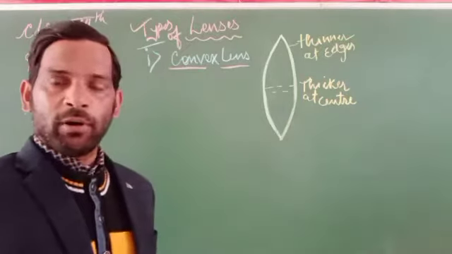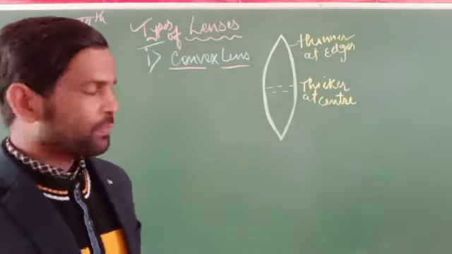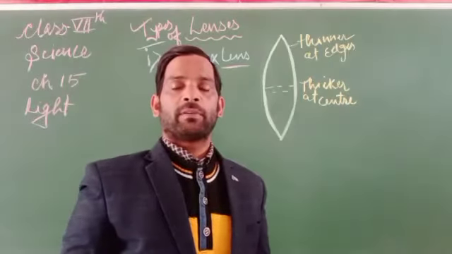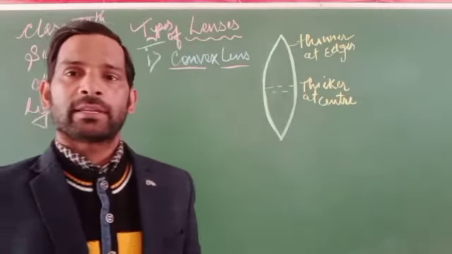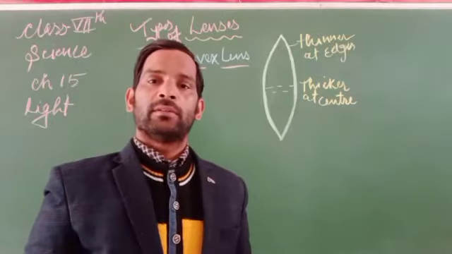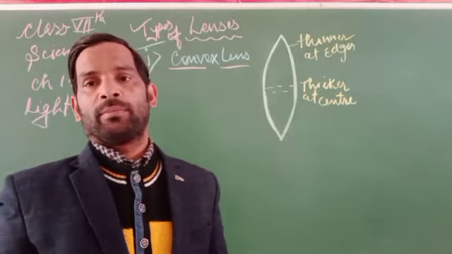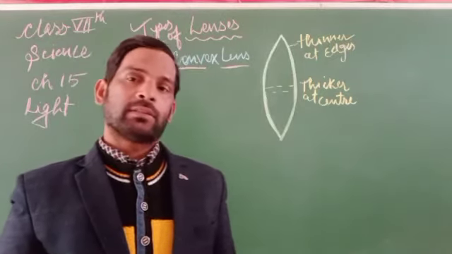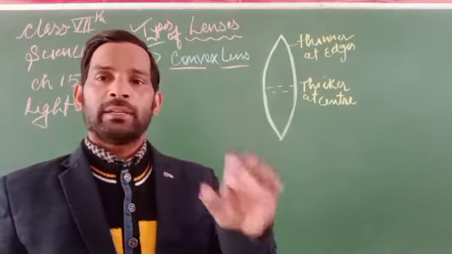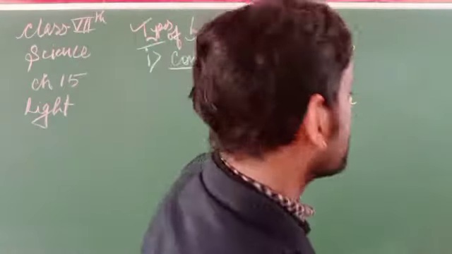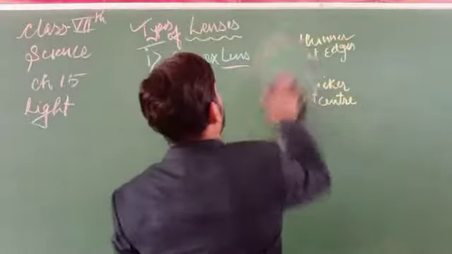So this is a type of convex lens. We can say the convex lens is a type of lens that is thicker at the center and thinner at the edges, or thicker at the center than the edges. So this is about the convex lens.